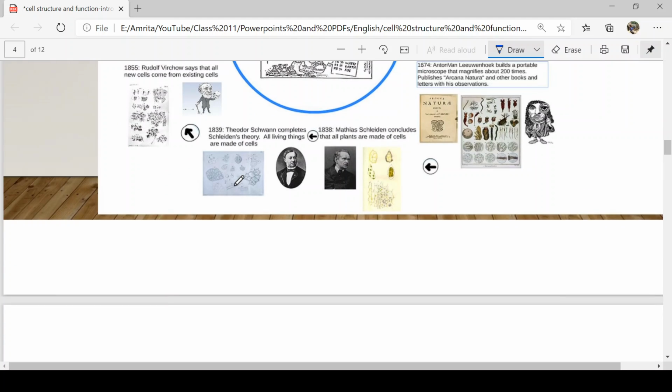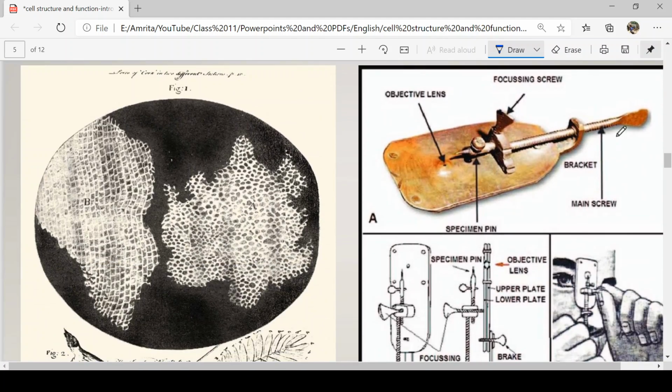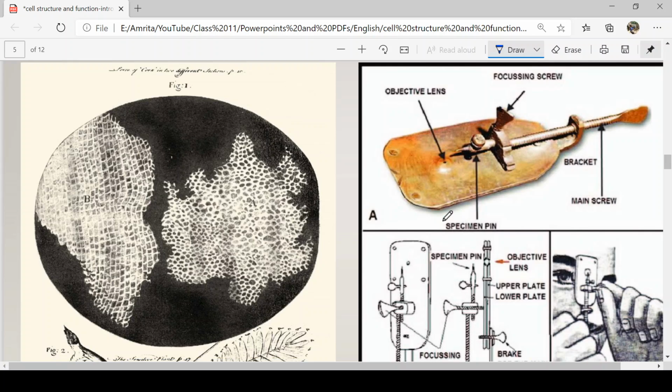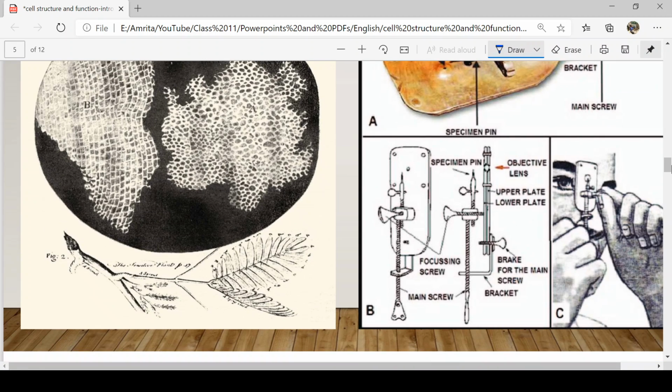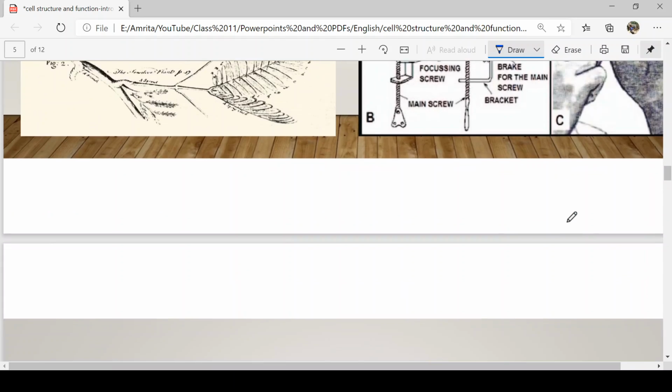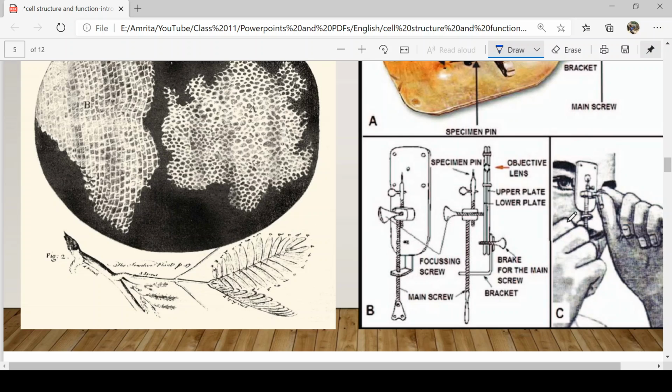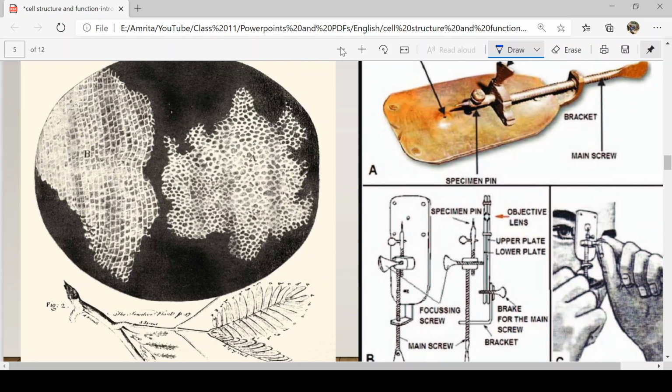So let's move ahead and see. This was Anton van Leeuwenhoek's handheld microscope that he had developed on his own. This was the lens, and this is how you are supposed to observe the specimen which will be placed here, the way this person is seeing it. In those days, they used to make their own microscopes as well. There wasn't much advanced science at that time, but they had built microscopes already.